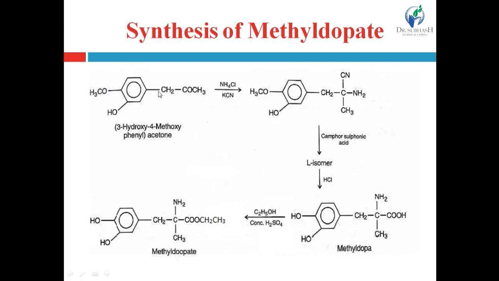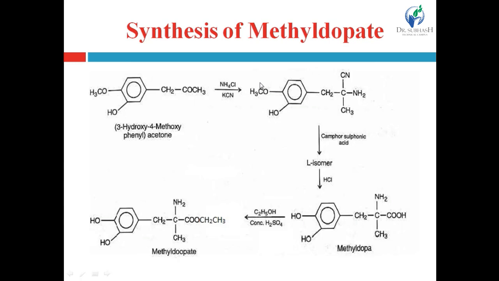So here to the carbon, the phenyl ring is directly attached. So before the acetone, phenyl is written. Now on the phenyl ring, two substituents are present, right? To give the position to these substituents, consider the first carbon, which is directly attached to the acetone molecule. So here first, second and third. On the third carbon, a hydroxy group is present, and on the fourth carbon a methoxy group is present, right? So 3-hydroxy-4-methoxyphenyl acetone, right?